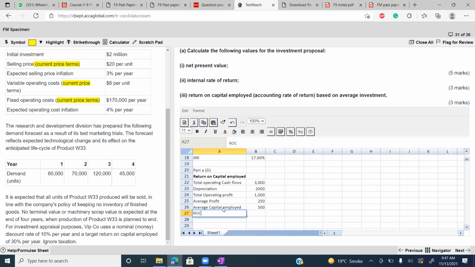So return on capital employed will be 250 divided by 500, 50%. So return on capital employed will be 50%. Please guys, please complete this. Confirm me the answer.